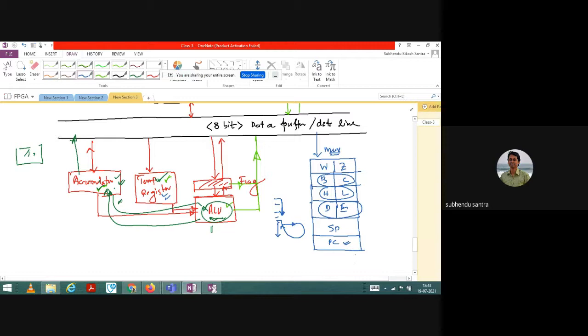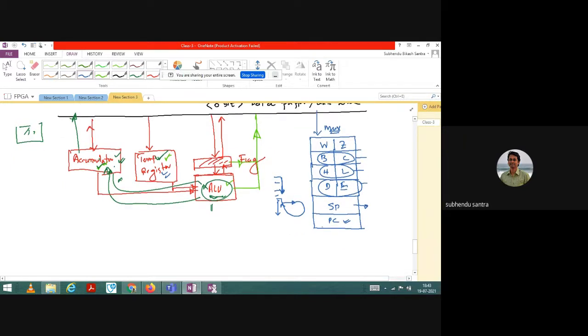That is the purpose of the program counter. We cannot rely on it, because we cannot do a lot of tasks using the program counter. So basically we have BC, HL, DE, and this stack pointer. You see how horrible it is. From there we have to do both addressing as well as data. This data has to be connected back to the data buffer, or data bus, and addressing you can connect externally.